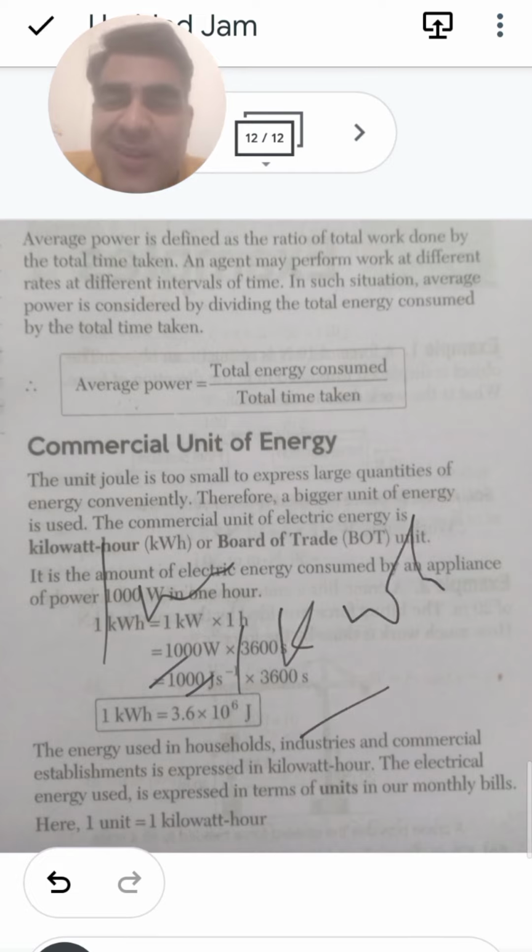Okay, so you can find out the total number of units from your electrical appliances, that is, your electrical meter, and so on.